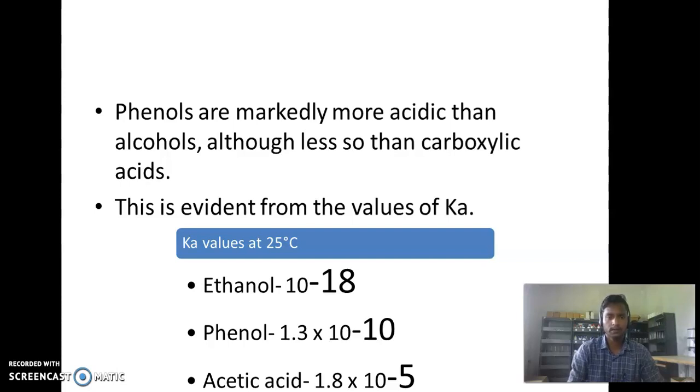acidity constant. In this case, ethanol 10 to the power minus 18, then phenol 1.3 into 10 to the power minus 10, and acetic acid 1.8 into 10 to the power minus 5. This is the acidity constant value of the acid.